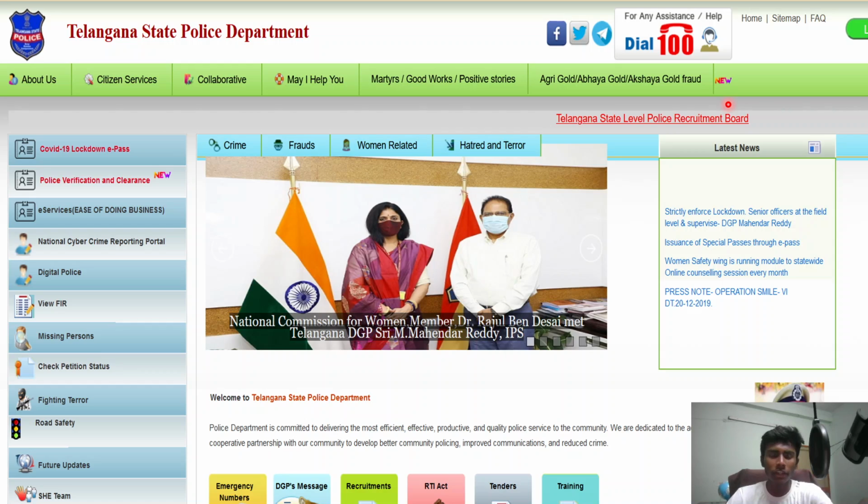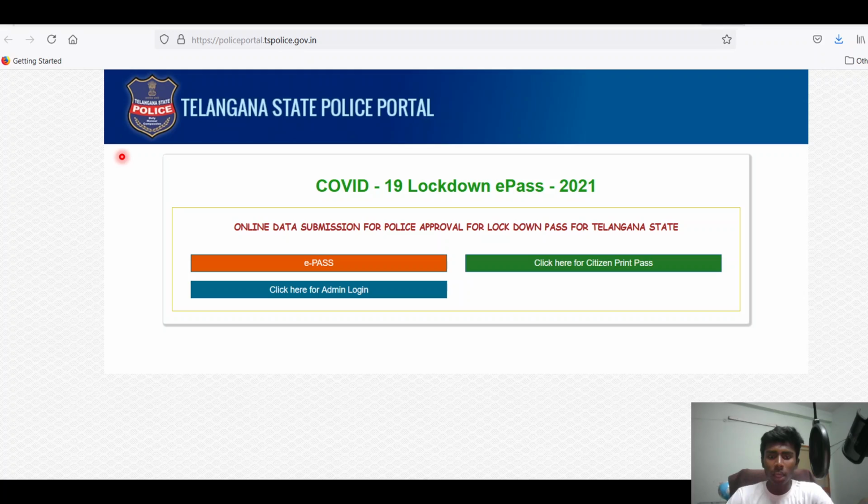Now, coming into the video. To apply for an e-pass, go to your respective state police department website. Here you will see a lot of options, but from all those options just click on the first option, which is written COVID-19 lockdown e-pass. As soon as you click on this first tab, you will see a couple of options like e-pass, citizen print pass, admin login. But among these three options, you have to click on the first option, which is e-pass.